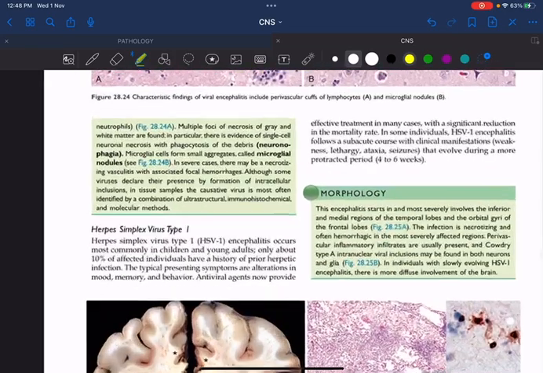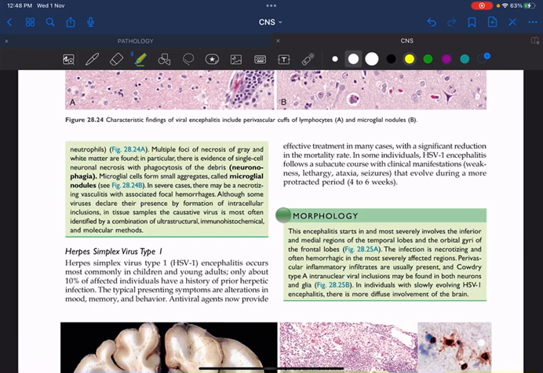And just an important point, just for the purpose of MCQ: in HIV, we will have a characteristic histopathological finding called microglial nodules. You may get this as an MCQ, that's why I'm just mentioning it. In HIV, you have something called microglial nodules, which is actually an HIV feature.